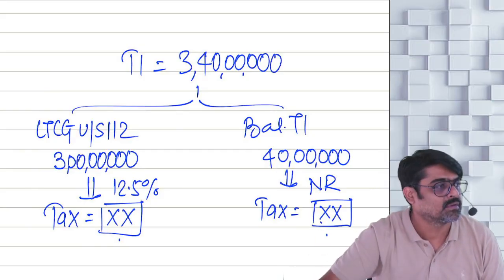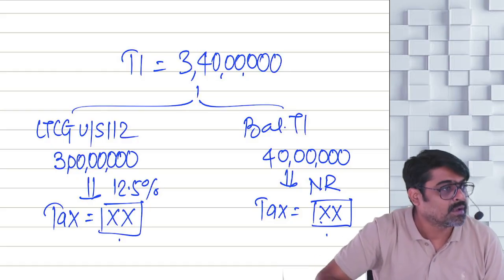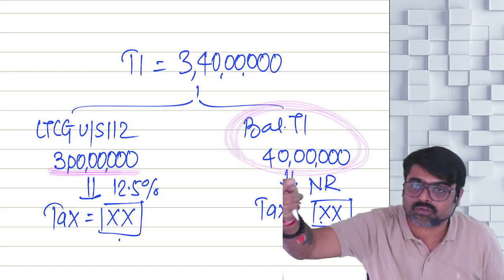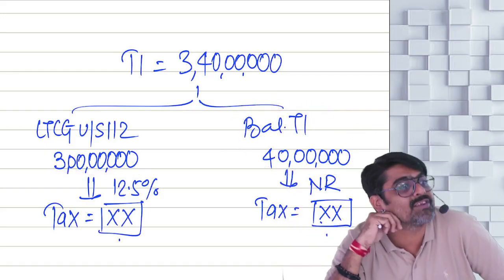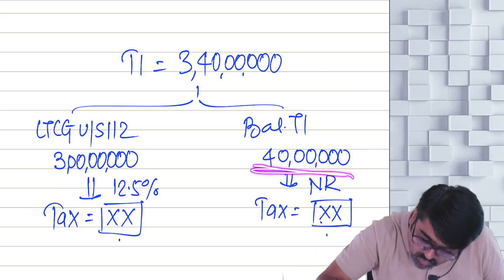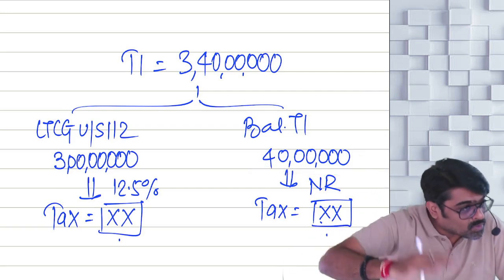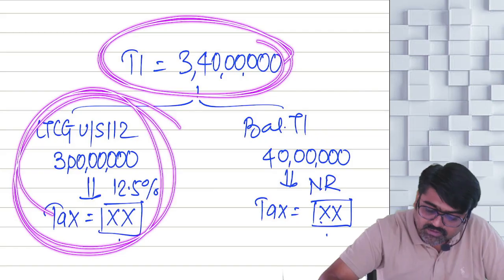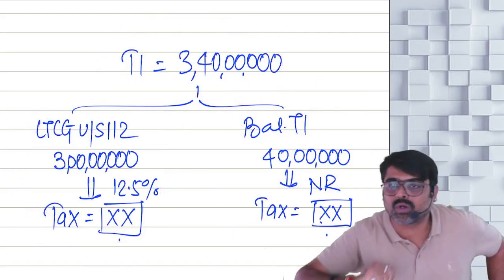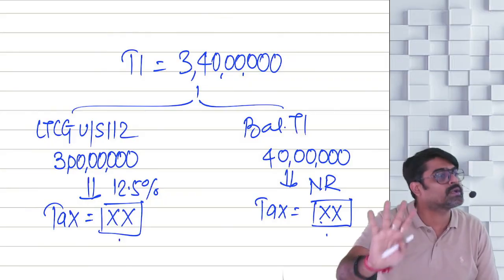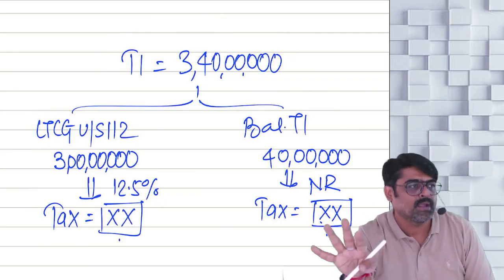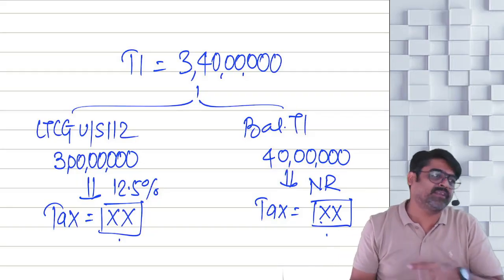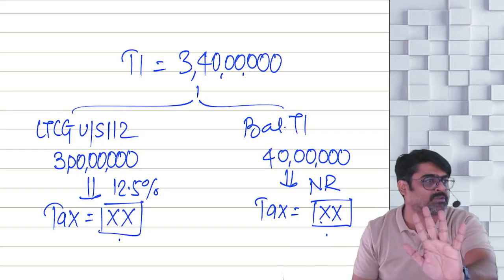Balance tax. Confirm higher rate of surcharge applies only there, because if after eliminating this the balance is still more than 2 crores, then on that also higher rate of surcharge. Yes or no? But what if this comes below 2 crores? After eliminating this from the total income, the balance comes below 2 crores. Then on this balance also you are supposed to charge 15%. Higher rate will not be applied. But that does not mean that if it is less than 50 lakhs, you are not going to pay any surcharge. On that also you are supposed to pay 15%.